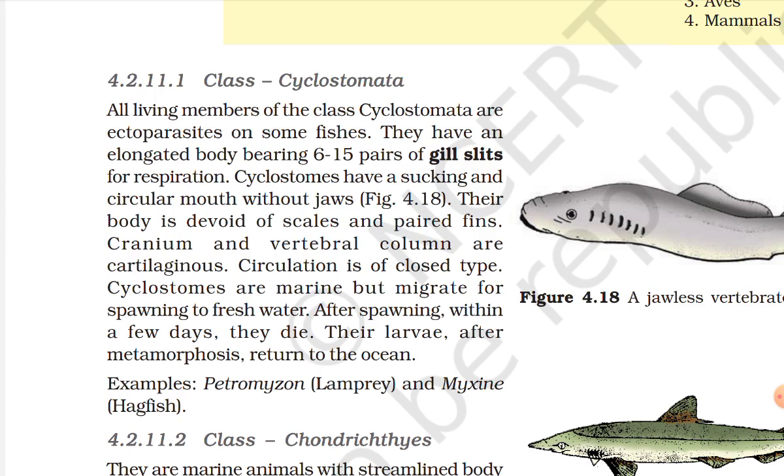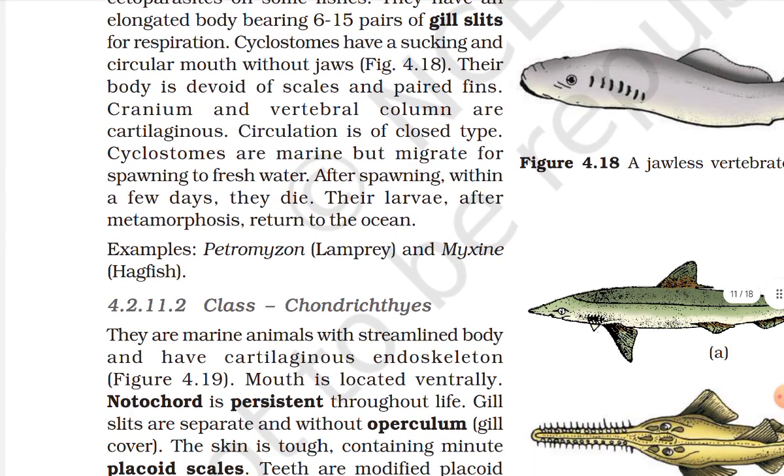Cranium and vertebral column are cartilaginous. Circulation is of closed type. Cyclostomes are marine but migrate for spawning to fresh water. After spawning, within a few days, they die.